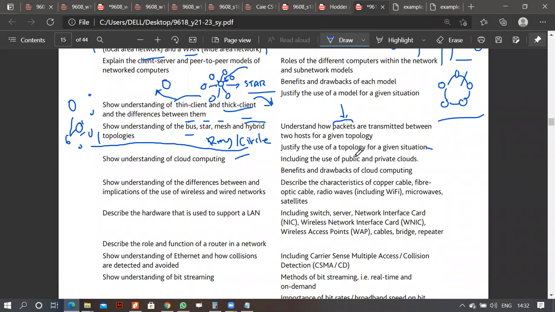Look at me. Justify the use of topology given situation, including public and private clouds. Clouds का मतलब है obviously when you save your data somewhere else. A private cloud means your own cloud. We can actually make a cloud for LGS 101, and inshallah we will be working on it. और आपको भी access देंगे उसका. उसका मतलब ये है कि we'll have a drive. उसका access हम students से share कर सकते हैं. You can save your data over there. So when you save data remotely somewhere else.